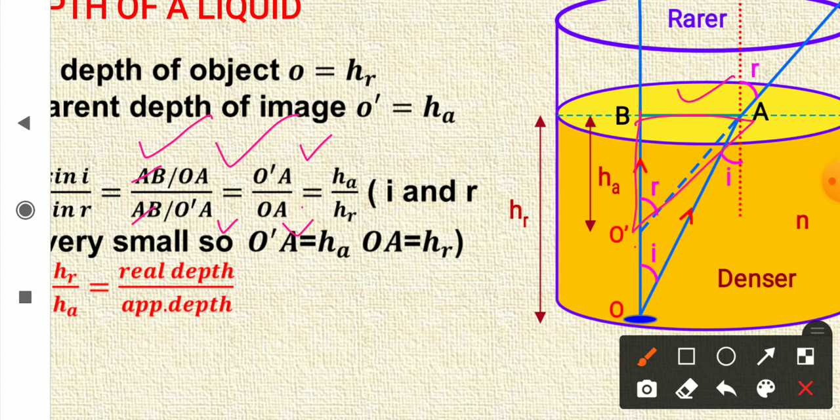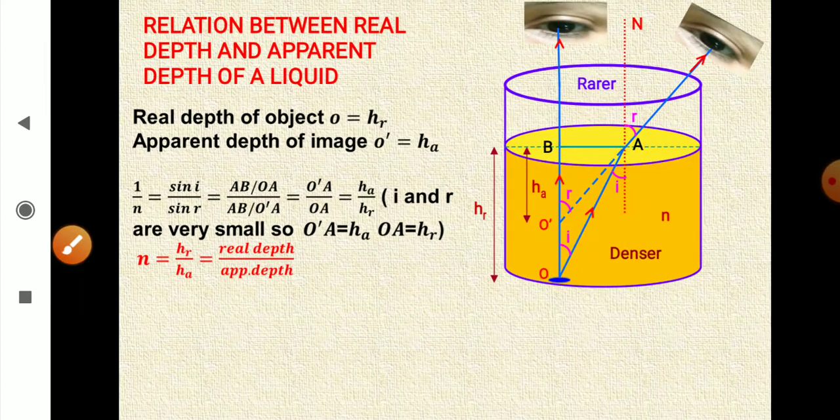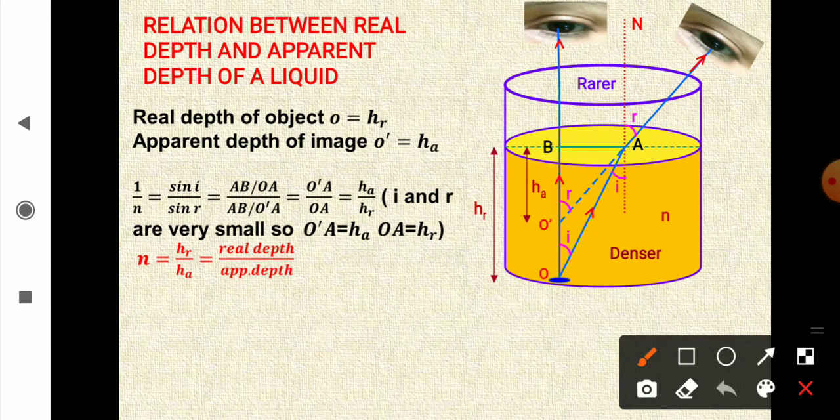Now, the rays OA and OB are very, very close, so their sizes are nearly equal. I can take OA as real depth HR and O dash A as apparent depth HA. So it is equal to HA upon HR. And why does this situation arise? We can take this approximation because I and R are very small.